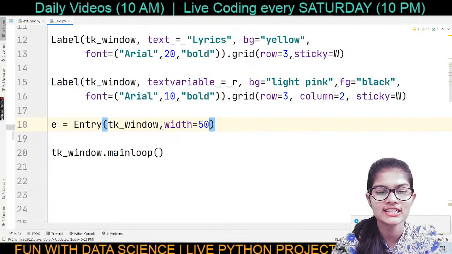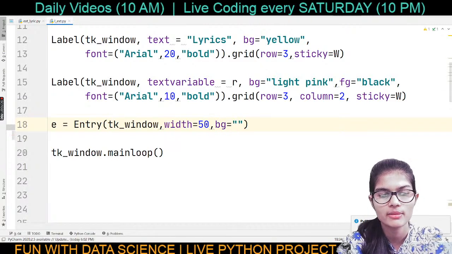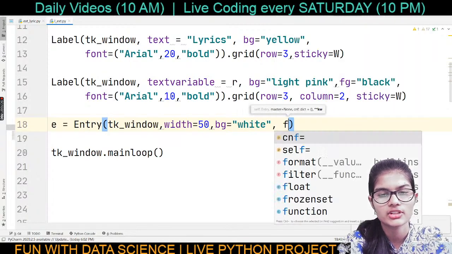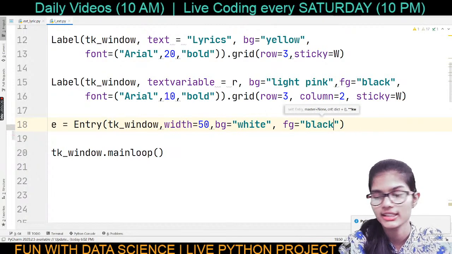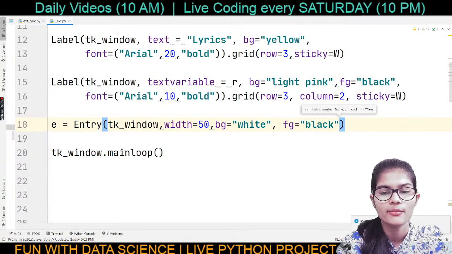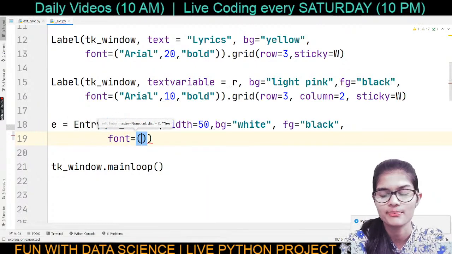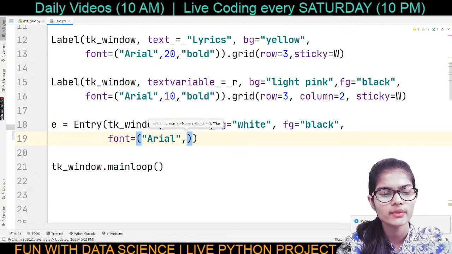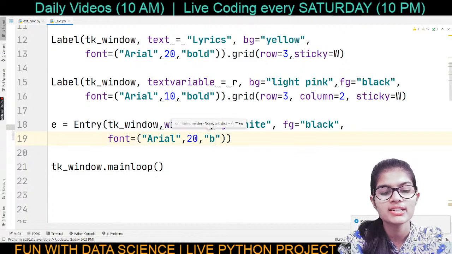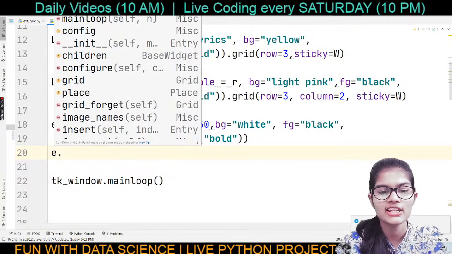Okay, so with that, it set it as, let's say, something. Now I can set up a background color as well if I want. So let's say my BG color is white for that. Okay, and my font color FG is, let's say, black. Okay, it's BLACK like that. Comma, I can add a font here, comma, font is going to be the same. I really do not want different types of fonts in my project. That is the reason I never add different types of fonts. But yeah, guys, if you want, you can add those things accordingly. Right, that's done. And now it's time for e.grid.